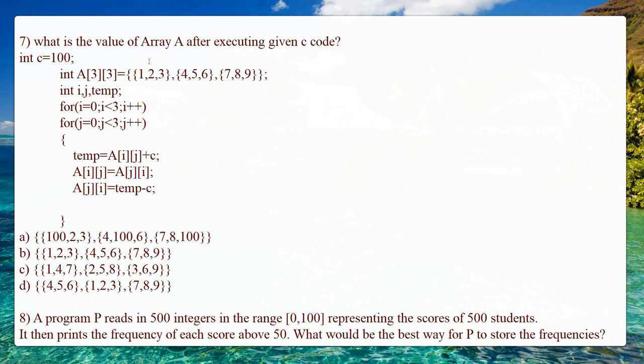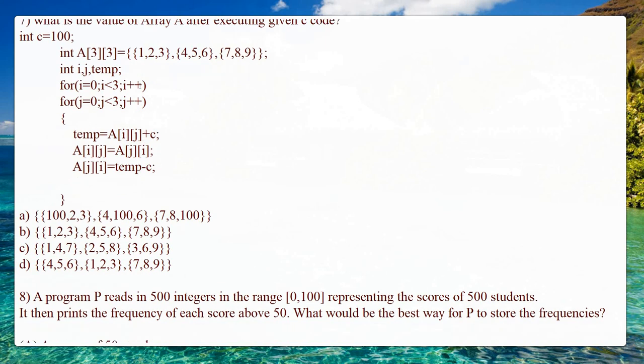At the 0th position we have 1 plus C, but the value of i is 0. So 0, 0, plus C. Plus C is nothing but 100. So here at the 0th position 0 and 0 we have 1 comma 2. Then we are going to add it with C. So it is nothing but 0 plus 100. So 0 plus 100 is 100. Next thing is 2 and 3 remain the same because array of i comma j is equal to a of j comma i. So it is 2 comma 3.